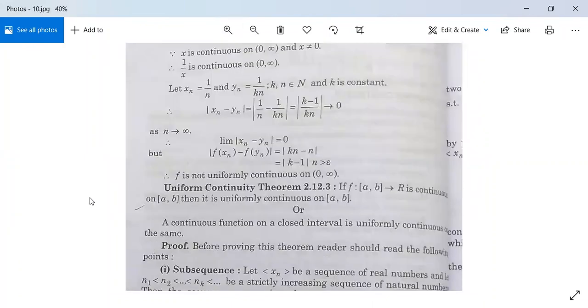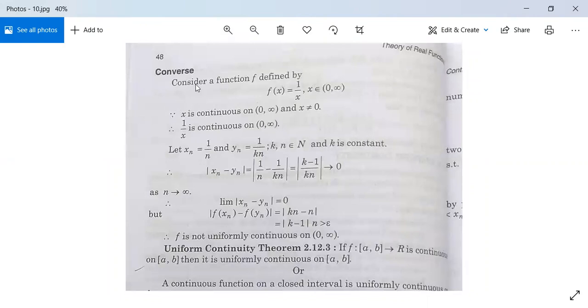But converse is not true, may not be true. Consider a function f defined by f(x) is equal to 1 upon x, where x belongs to this open interval (0, infinity). We know that x is continuous on (0, infinity). कोई function x is (0, infinity) continuous होगा and x is not equal to 0. So 1 upon x is continuous on open interval (0, infinity).